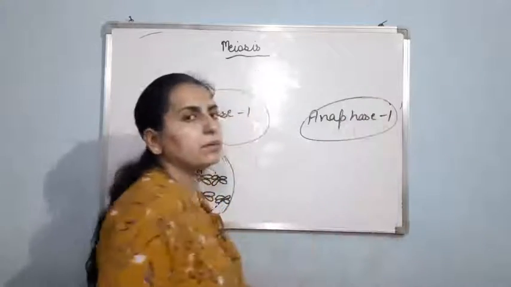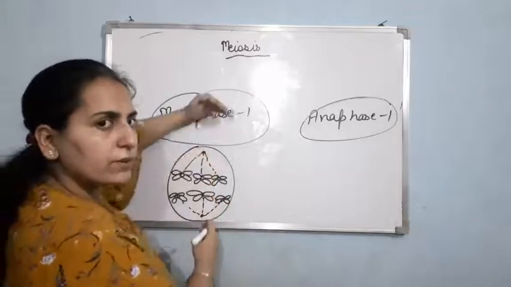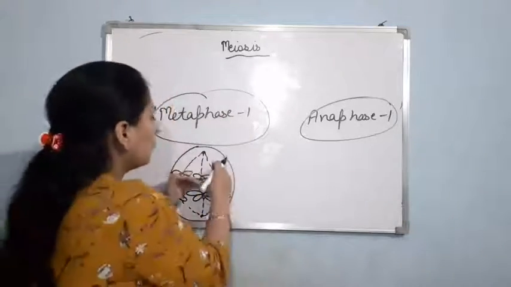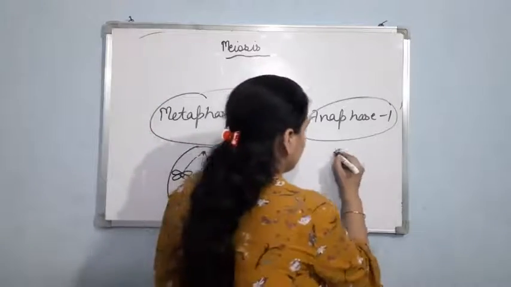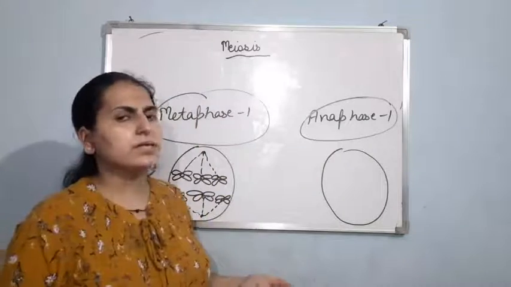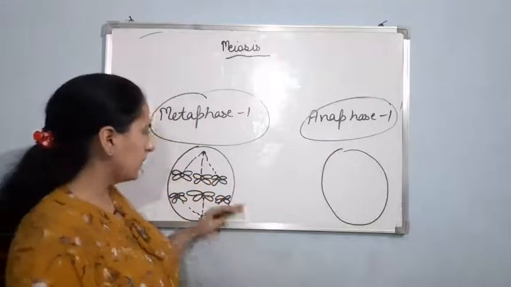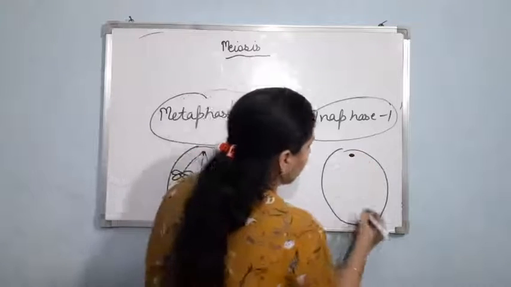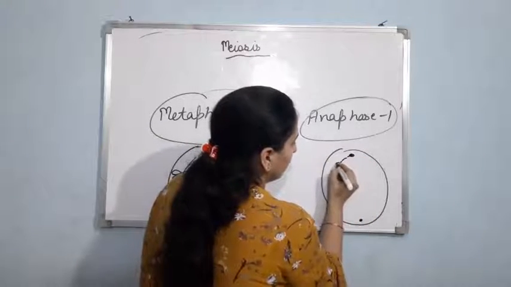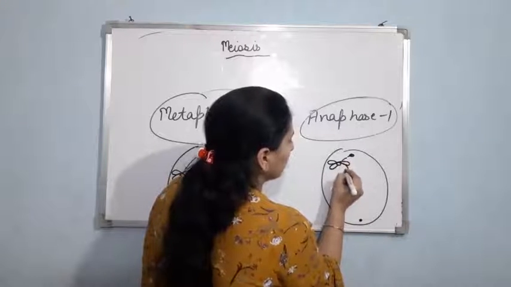Now what will happen basically? The chromosomes will start moving away from each other due to the push and pull of the microtubules like this. Suppose here is the cell membrane. I'll not draw the nuclear membrane. As I told you, in diakinesis there will be dissolution of the nuclear membrane. So what will happen here? Centrioles are there at the poles. Now the chromosomes will move towards the poles like this.